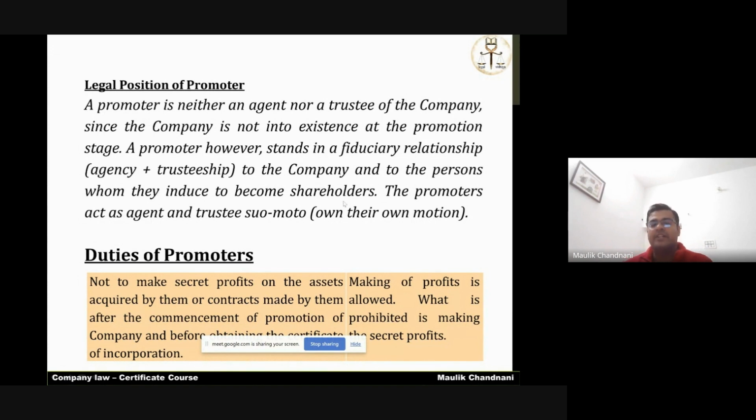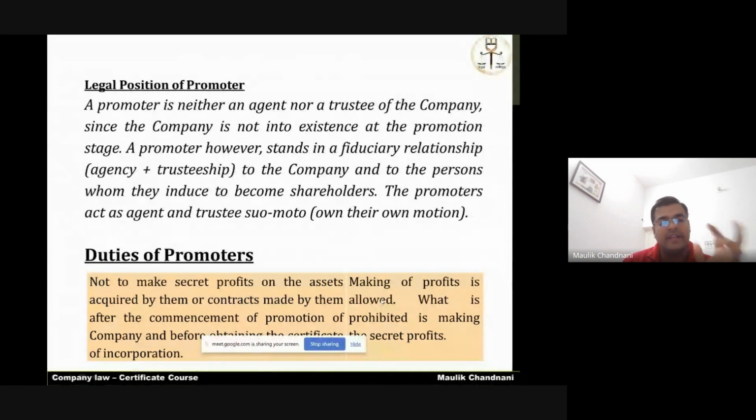So what are the duties of promoters? Two major duties have been given under company law. First is basically one major duty. The promoters cannot make secret profits on the assets acquired by them in the course of incorporation. If they are entering into pre-incorporation contracts, they are not allowed to make secret profits. See, what is not allowed is secret profits.